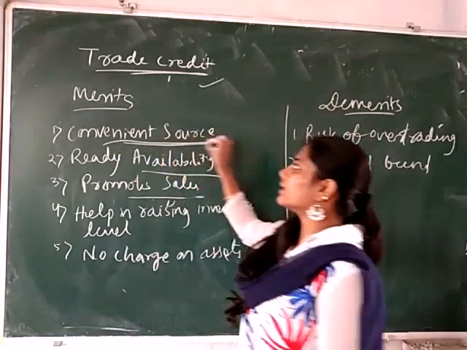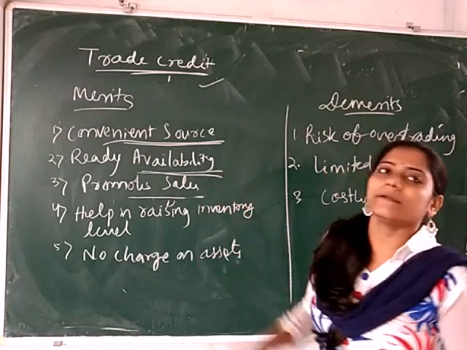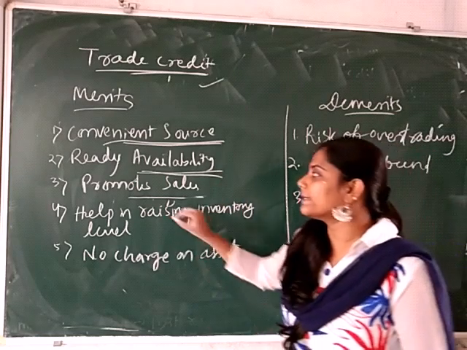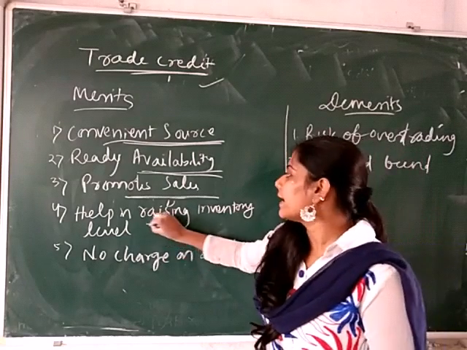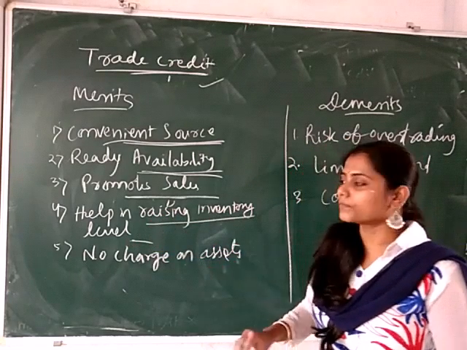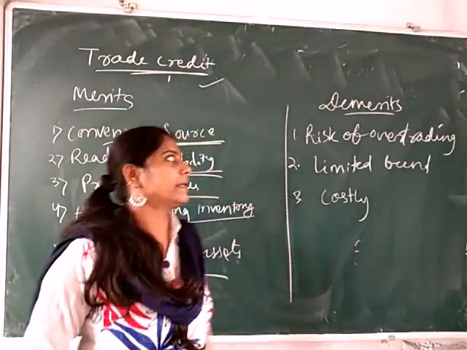The first merit is convenient source. It is a convenient source of finance, readily available, that means it is available easily. Then it is also helpful to promote sales, helps in raising inventory levels, and there is no charge on the asset of the company.